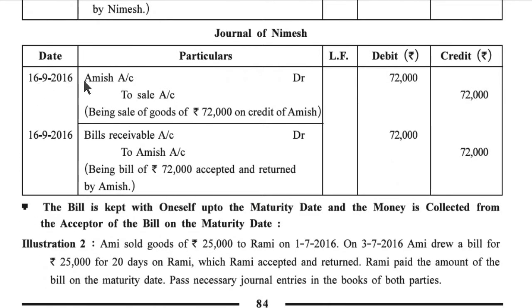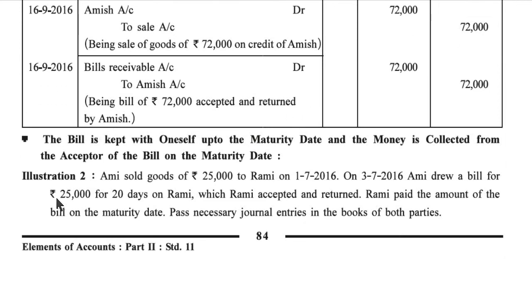16 September 2016, Amish account debit 72,000 to sales account 72,000. Being sale of goods of rupees 72,000 on credit to Amish. 16 September 2016, bills receivable account debit 72,000 to Amish account 72,000. Being bill of rupees 72,000 accepted and returned by Amish.